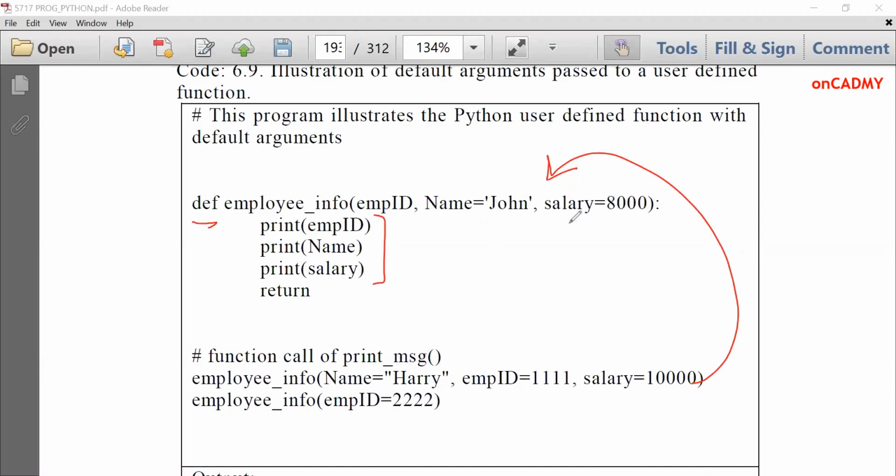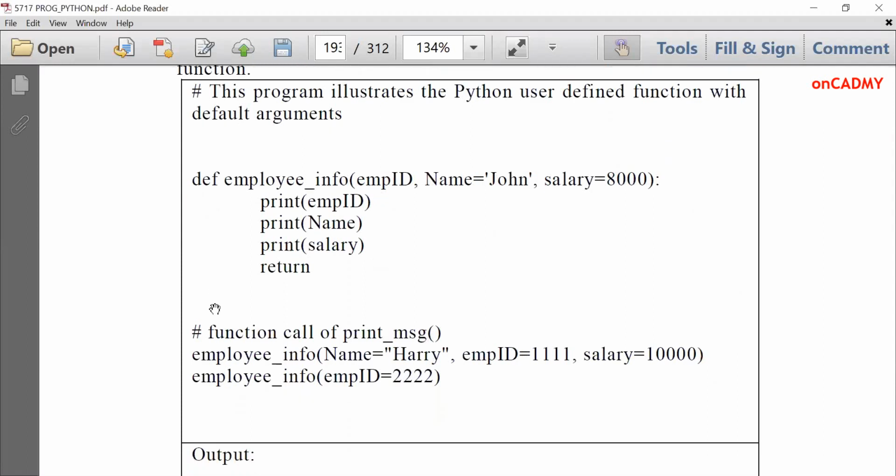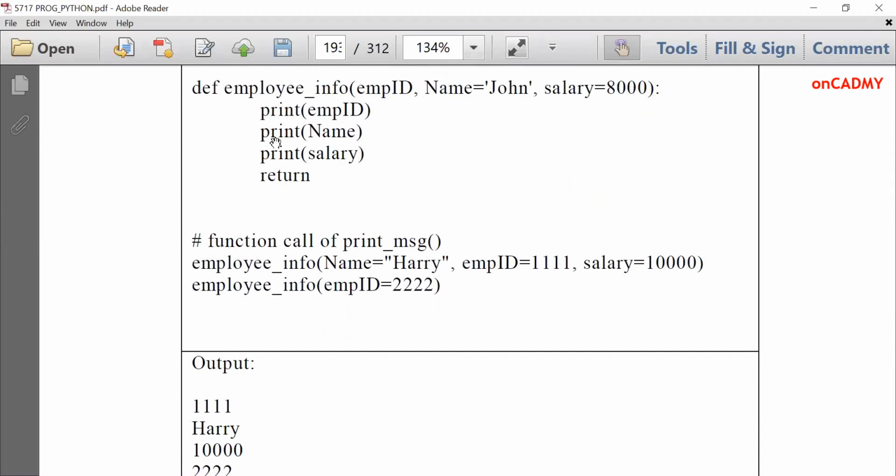So the emp ID will become 1111 as we have passed, name will become Harry, and salary will become 10,000 because the new values will replace the old values. So in the first output, these values will be displayed. You can see in the output also. Let me show you. See, emp ID is 1111, Harry and 10,000 is displayed.